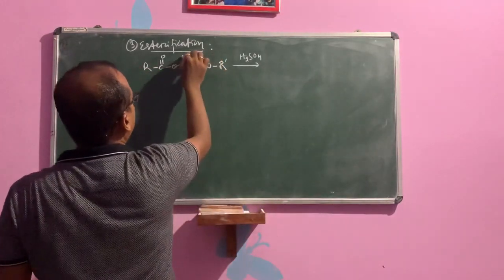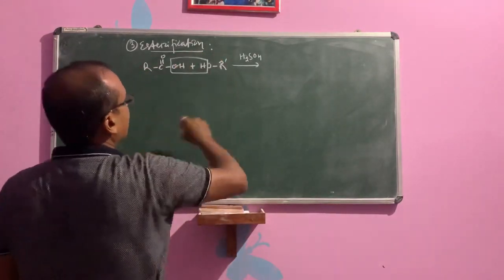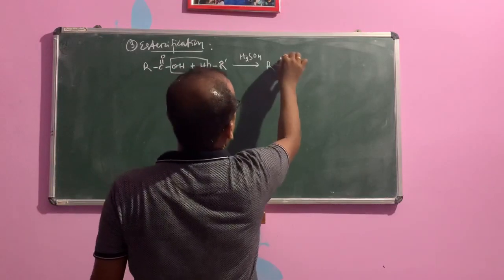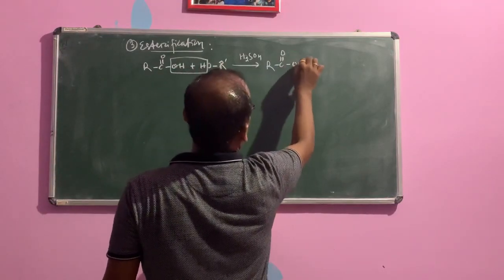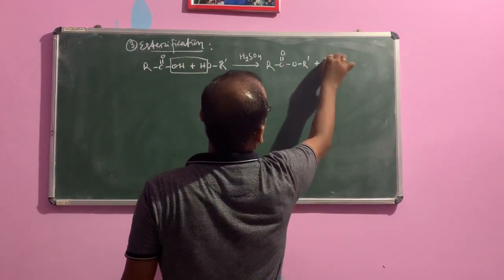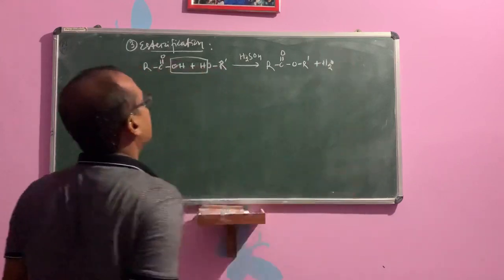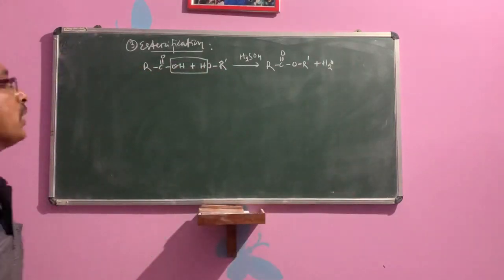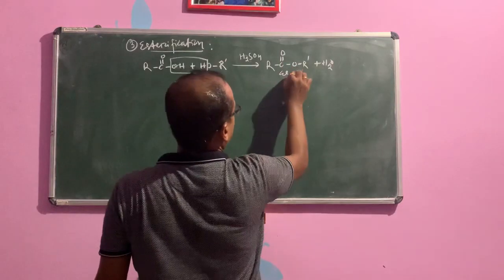Then what happens? RC double bond O OR dash plus H2O will be removed. Okay, children.